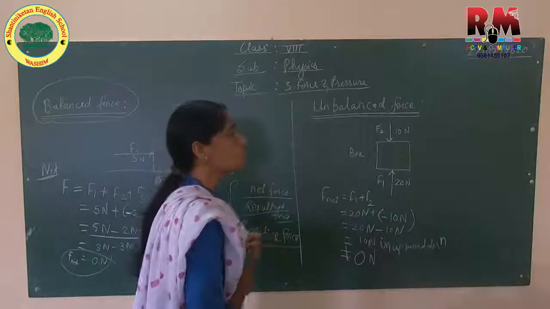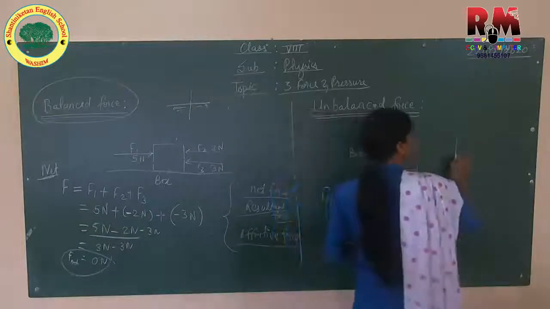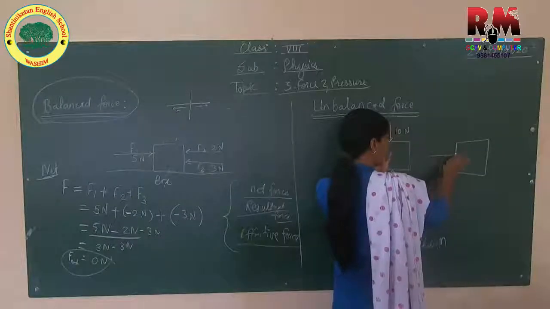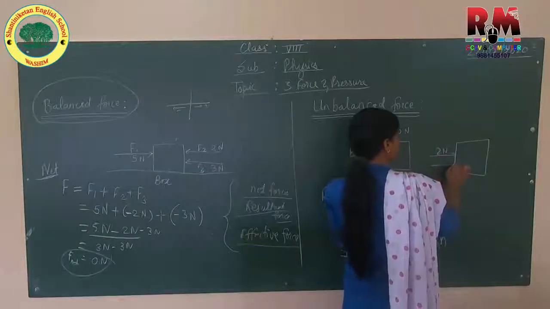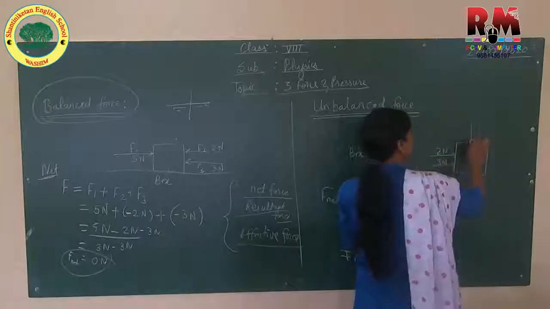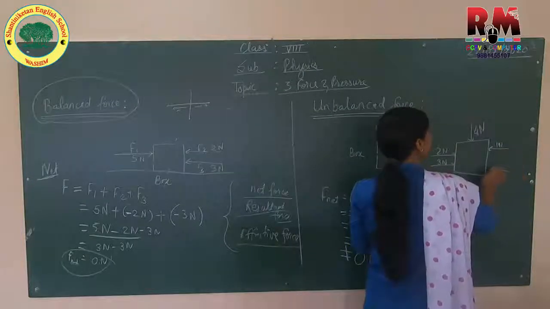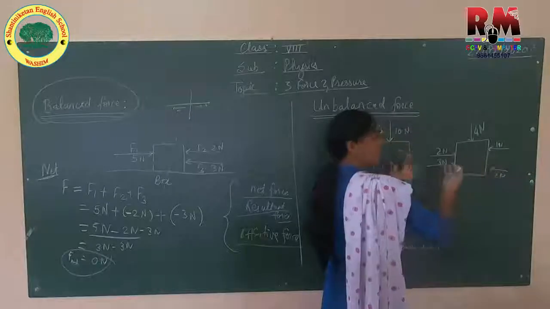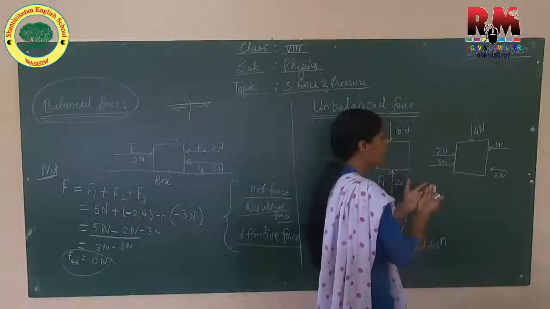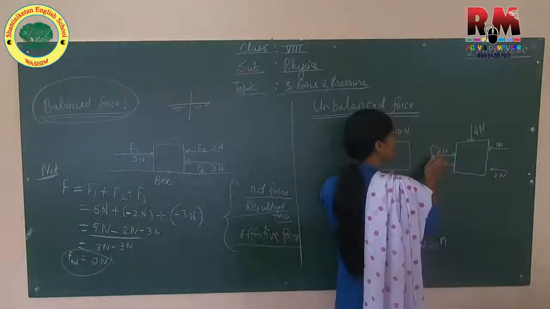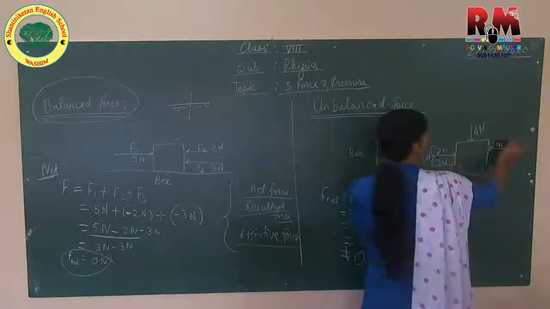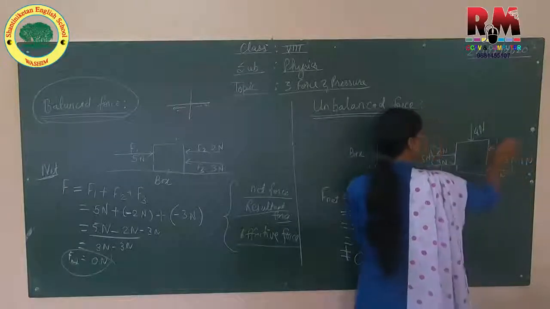Understood, children? You may see various examples. Suppose this is another one. Here 2 Newton, 3 Newton, 4 Newton, 1 Newton, 2 Newton. These are various forces. 2 plus 3 becomes 5 Newton, 1 plus 2 becomes 3 Newton.